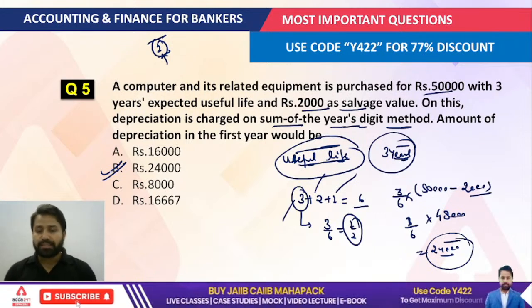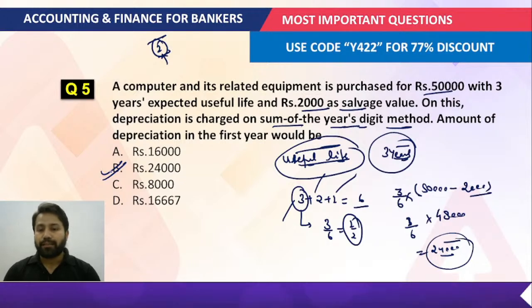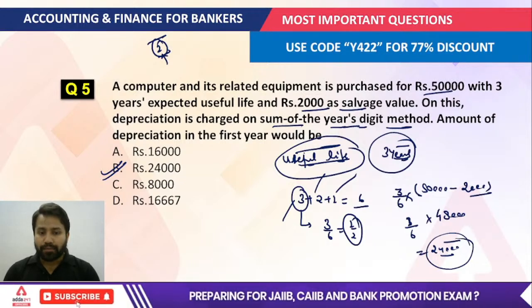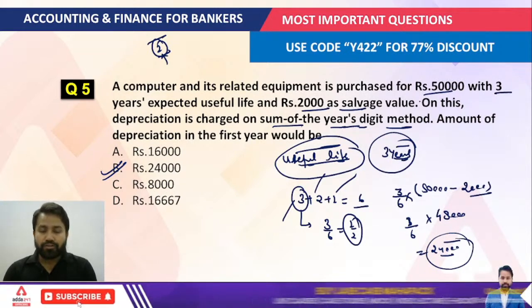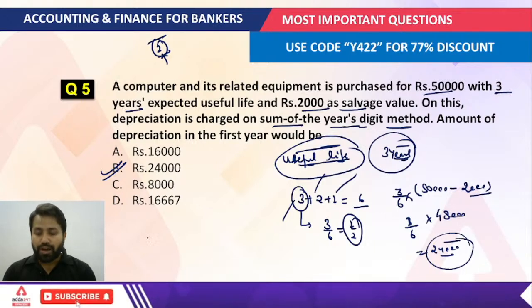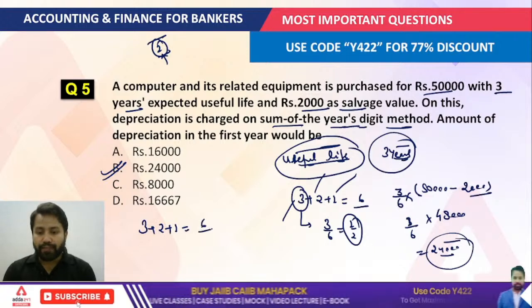I hope it is understandable for everyone. So this is how to solve this kind of question in the examination. For the sum of year digit method, whenever the useful life is given as 3 years, you have to understand that 3 plus 2 plus 1 would be 6.